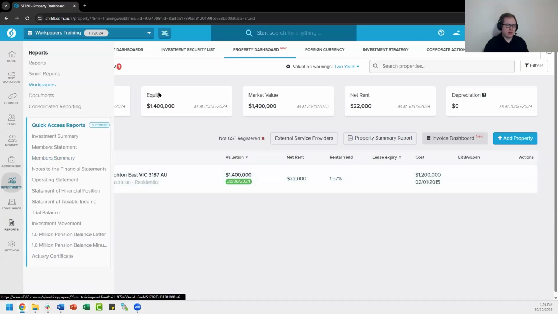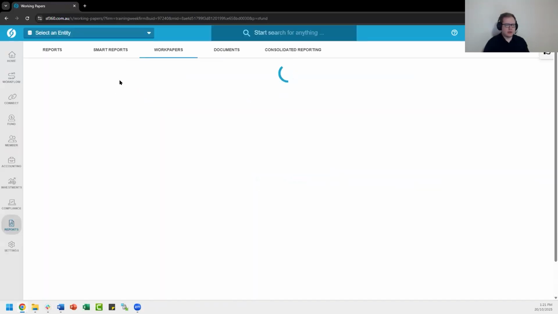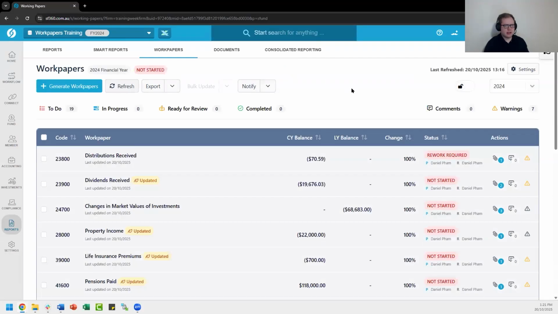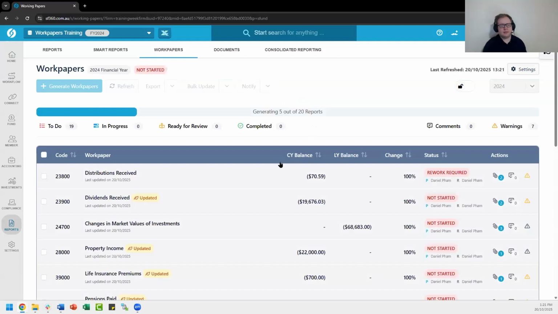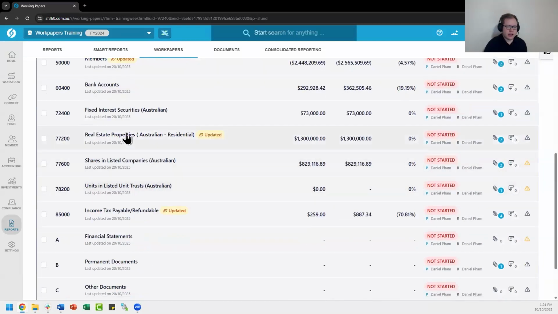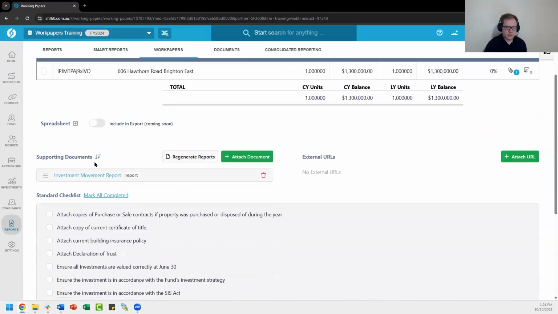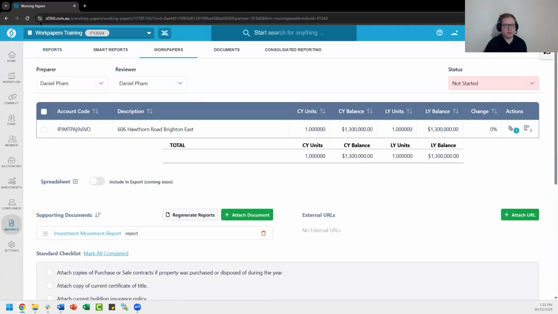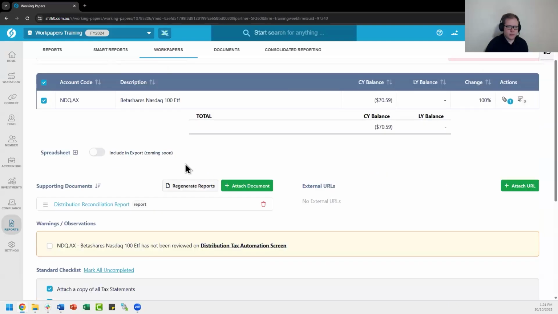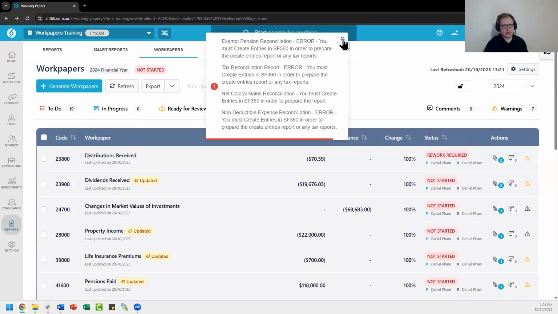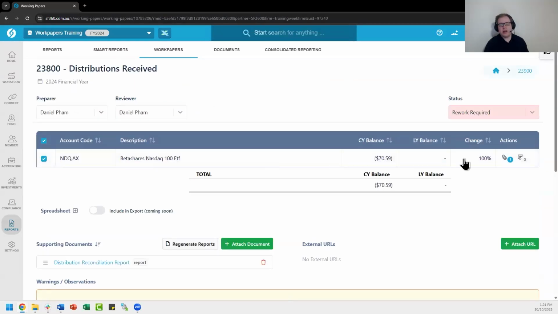If we jump to our Workpaper screen now, and once again click refresh to update our balances, as well as our documents that have been attached. And hopefully, if we navigate to our real estate screen, this document appears to have not been uploaded properly, but let's have a look at the distribution tax. There we go. So in terms of our distribution statement, our annual tax statement here in 23800, we can see that it has been automatically attached to this particular document, this balance.